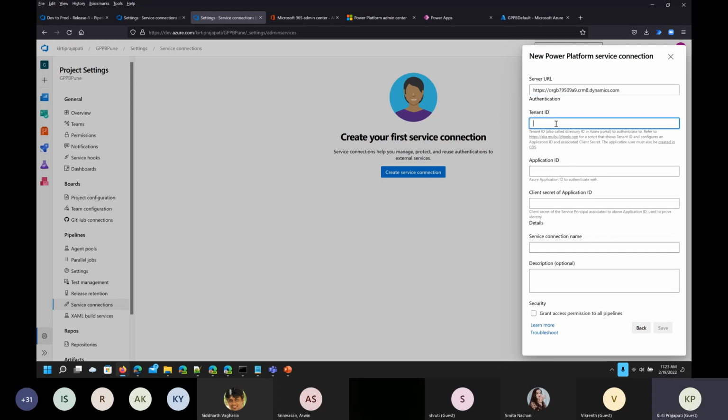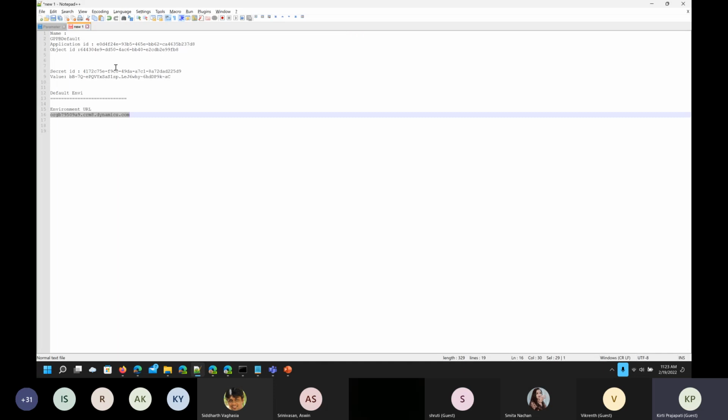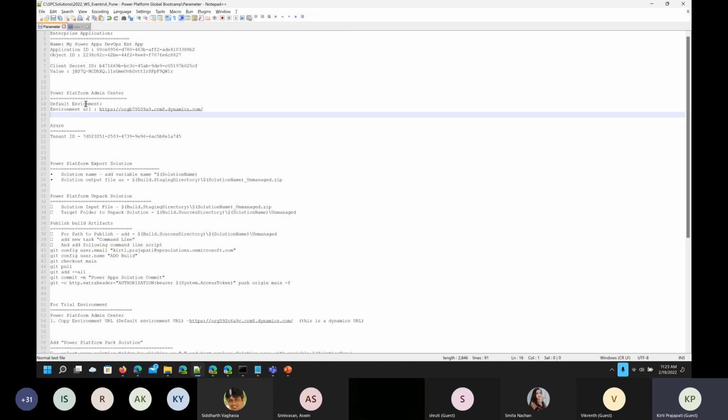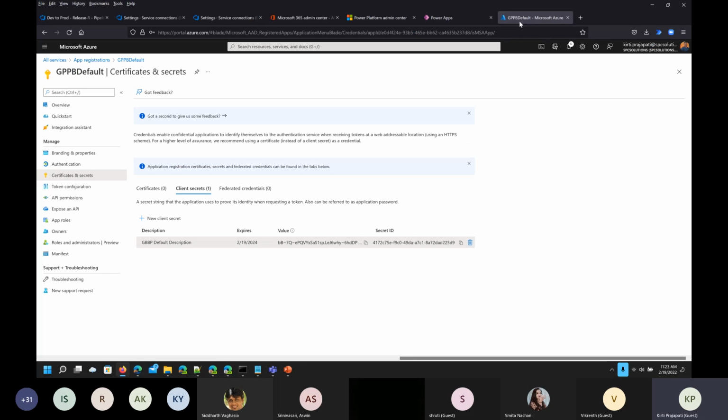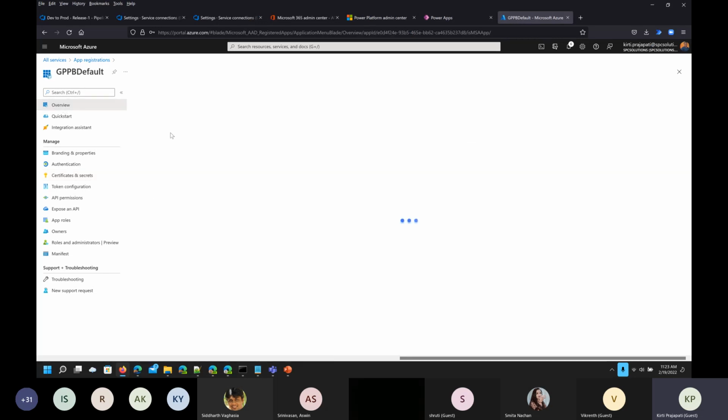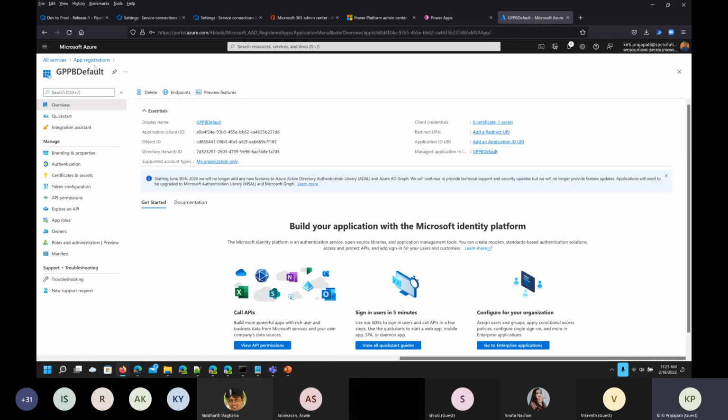And tenant ID. So the tenant ID, I have already copied here. This is your Azure tenant ID, and it can be found from here. I'll show you that. If you go to the Azure portal, click on the overview of the enterprise application or app registration you have created, where you can find the directory or tenant ID. So copy this. This is our tenant ID, right?